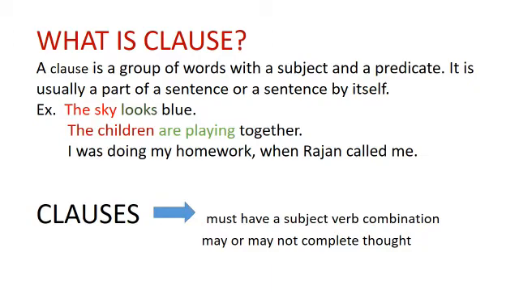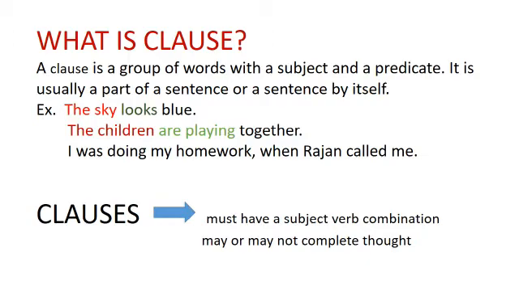So here the first clause is completing the sentence, that is the first part of the sentence, I was doing my homework. Both have the subject verb combination, but one is completing the sentence, another one is not completing the sentence. When Rajan called me is not completing the sentence.